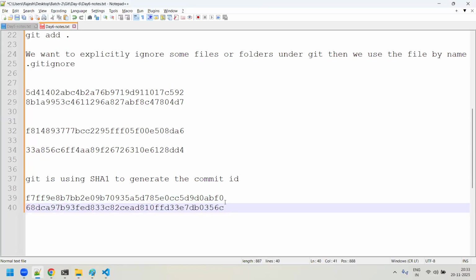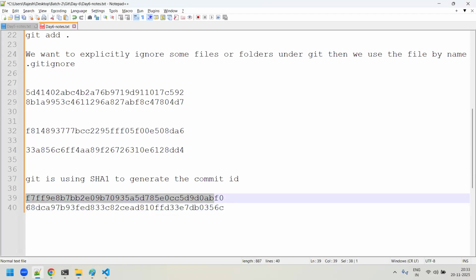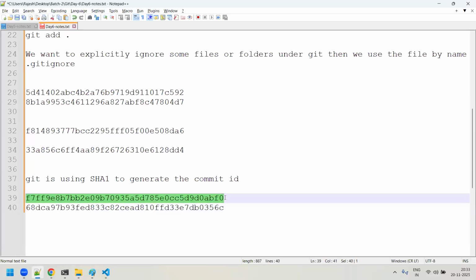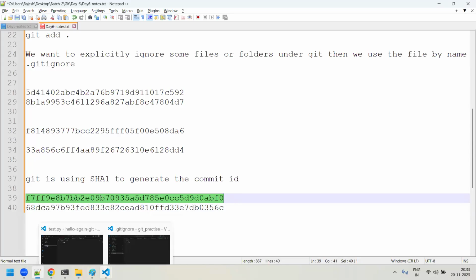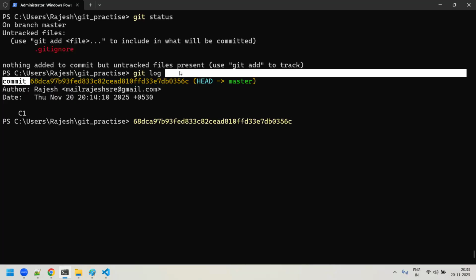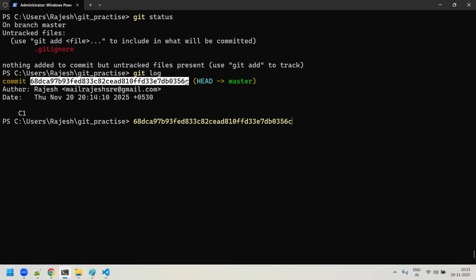Can you see, guys, both are fixed value. The length of this commit ID is the same length that the SHA1 algorithm has generated. So whenever you are executing any kind of commit, it is the SHA1 algorithm that is used to create this fixed digit. So what is this commit ID all about?